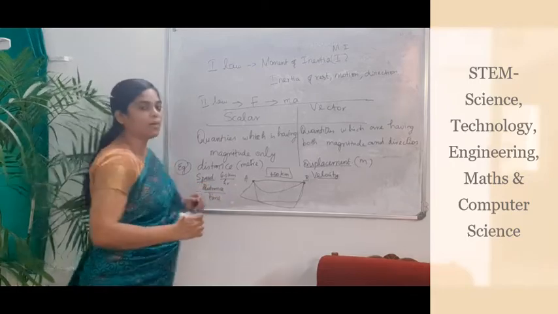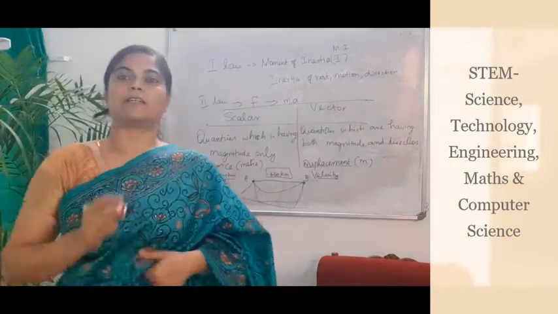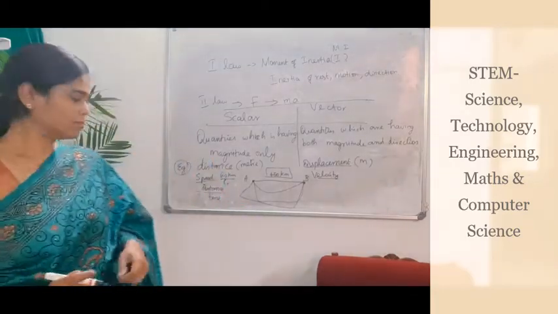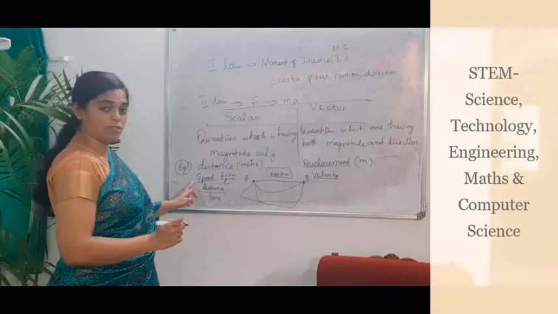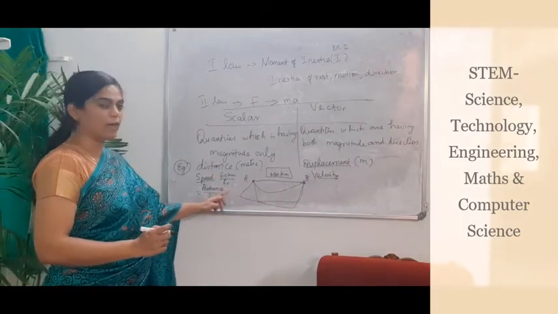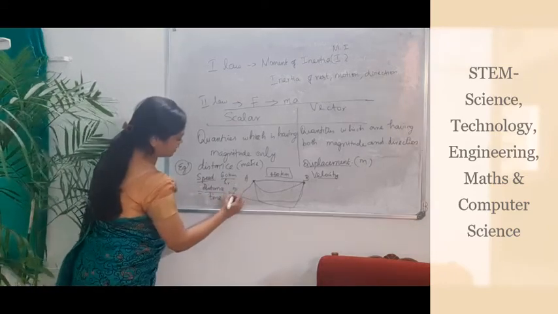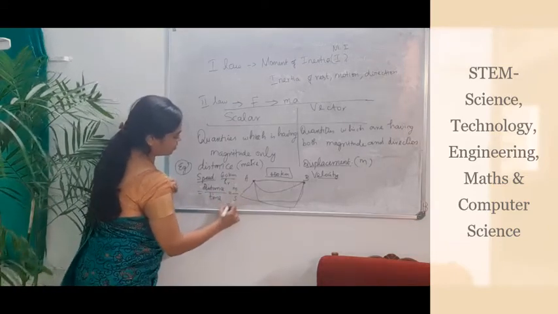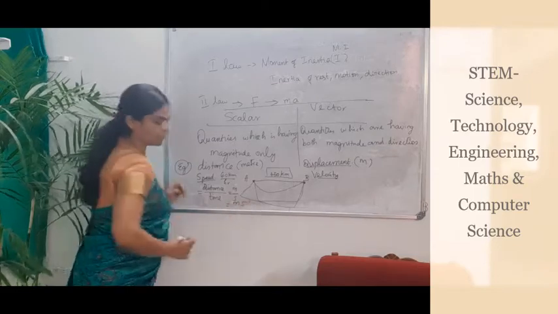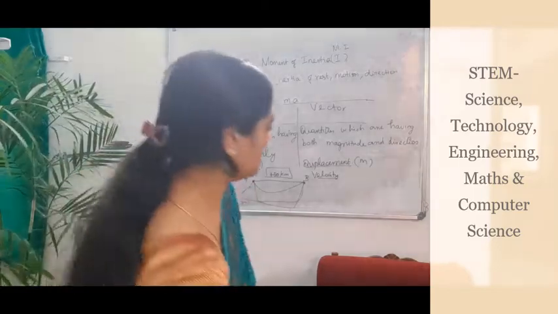So what is speed now? Speed is nothing but distance by time. The car moves 60 kilometers in 1 hour. So that is the speed. The unit of speed is meter per second, or m/s. Meter per second is the unit of speed.